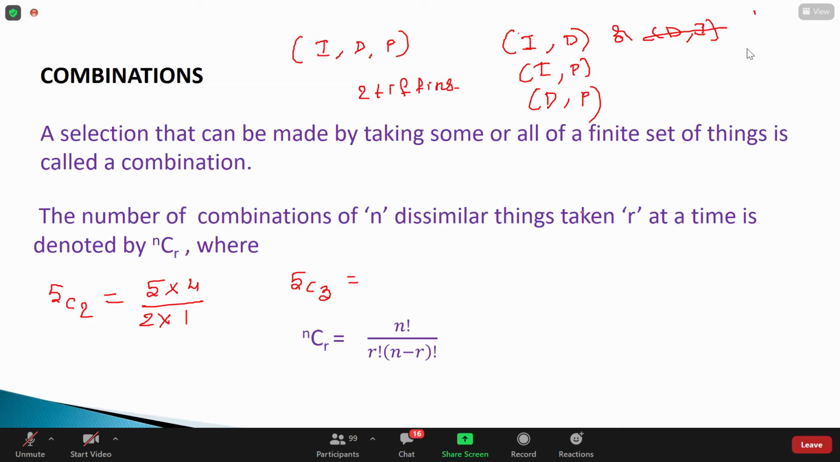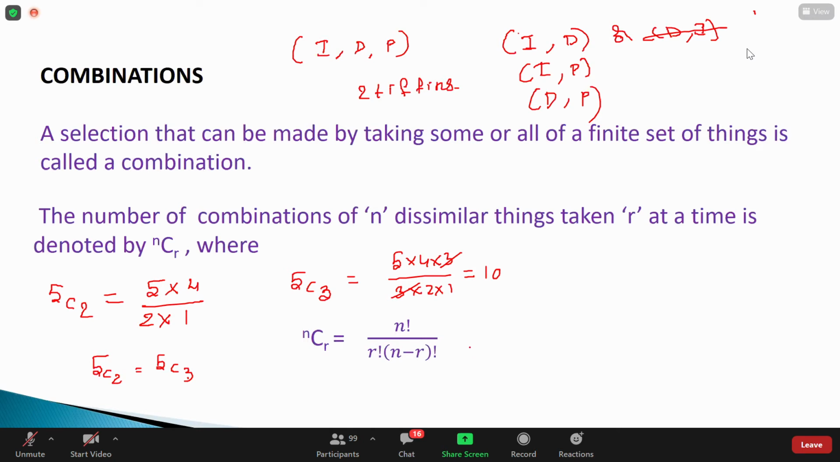5 into, guys, 3 elements in descending order, 5 into 4 into 3 by 3 into 2 into 1. So what is the answer we are getting here? Same answer, sir. So from this, what did you understand? 5C2 is equal to 5C3, right? Yes, sir.